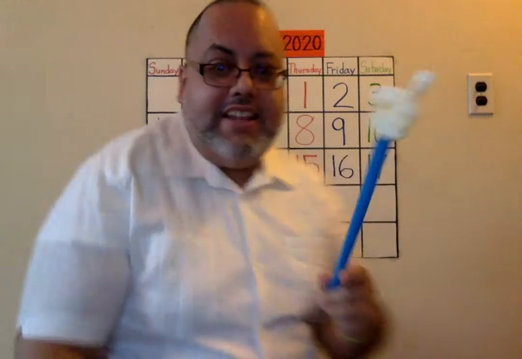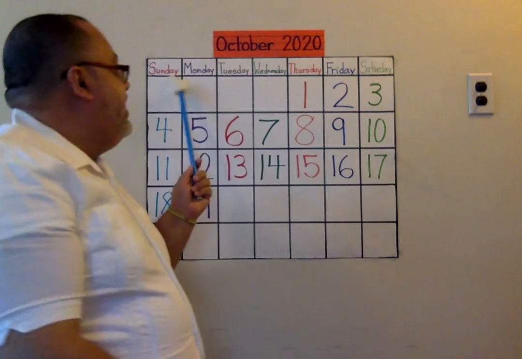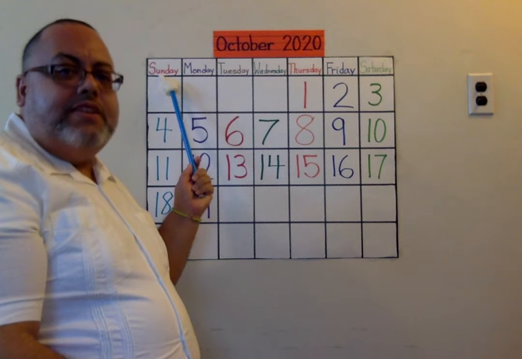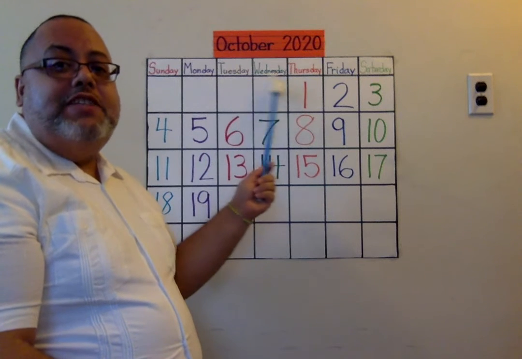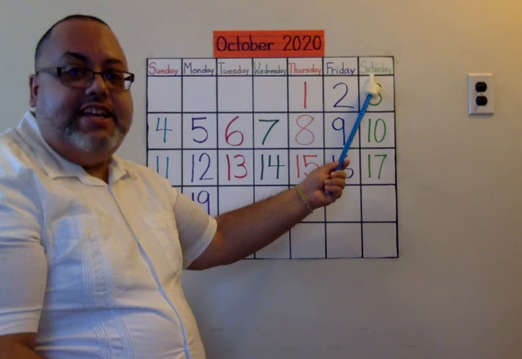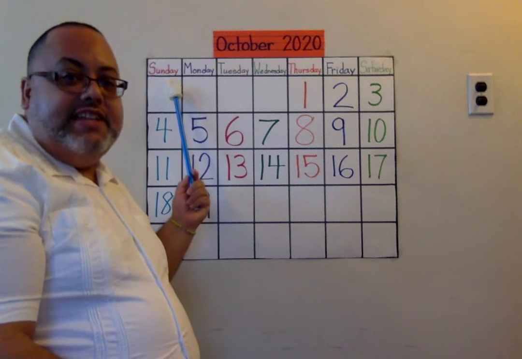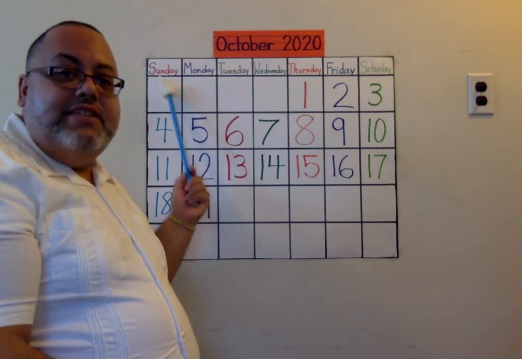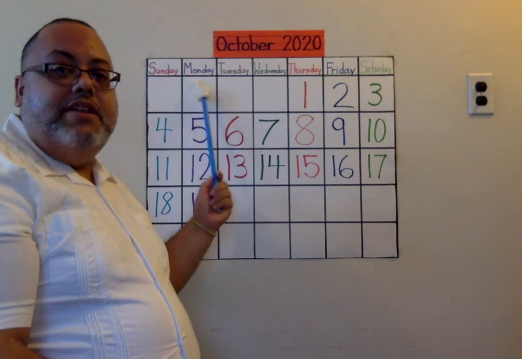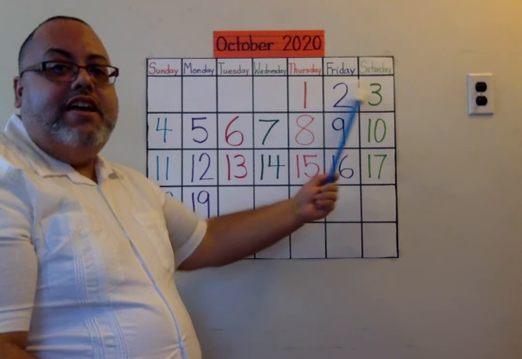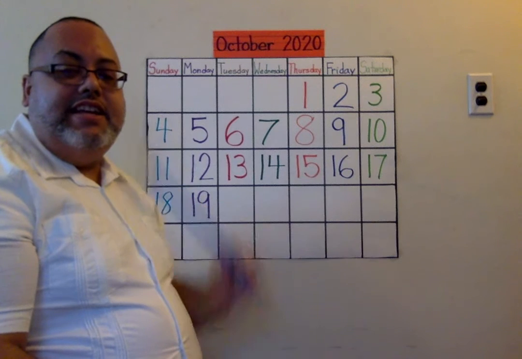There are 7 days, there are 7 days, there are 7 days in the week. Sunday, Monday, Tuesday, Wednesday, Thursday, Friday, Saturday. There are 7 days. There are 7 days. There are 7 days in the week. Sunday, Monday, Tuesday, Wednesday, Thursday, Friday, Saturday.